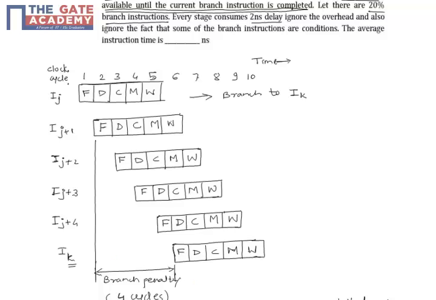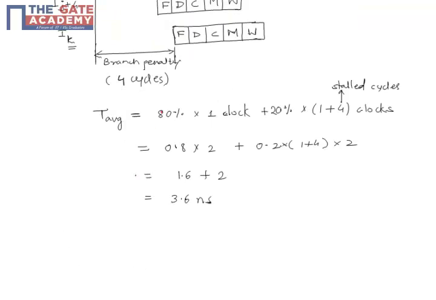Now the question asks us to compute the average instruction time. Since 80% of instructions are non-branch instructions, they will take 1 clock of CPU time, and 20% are branch instructions, which will need 4 stall cycles plus 1 cycle to complete their operation. So in total 5 cycles.